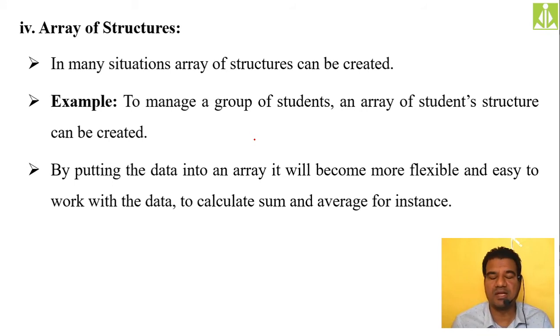Like how we created the student structure previously, to store the information related to one student we need to create only one variable. But now we are talking about 60 students. In a class we are having 60 students. So how many structure variables do we need? We need 60 structure variables.